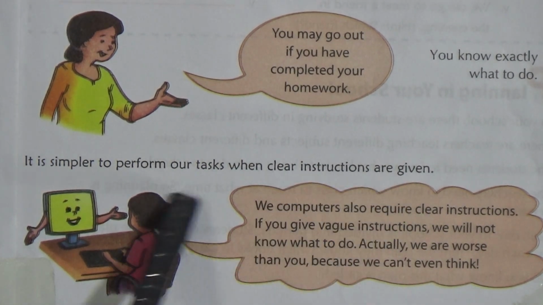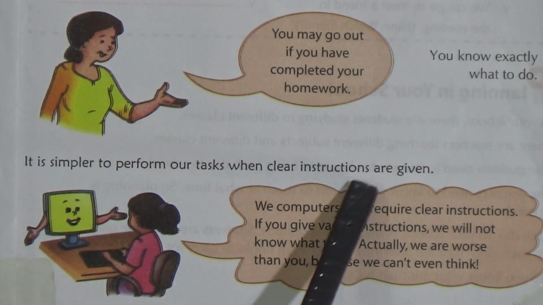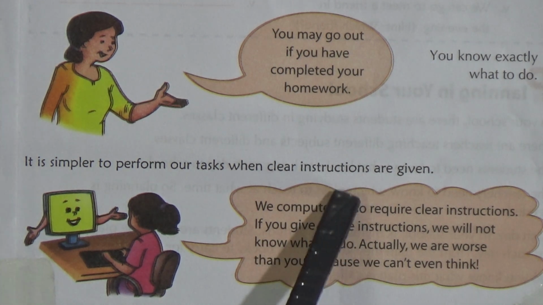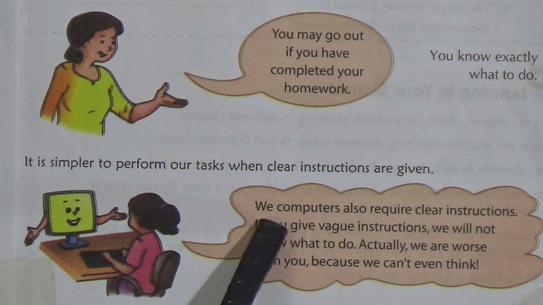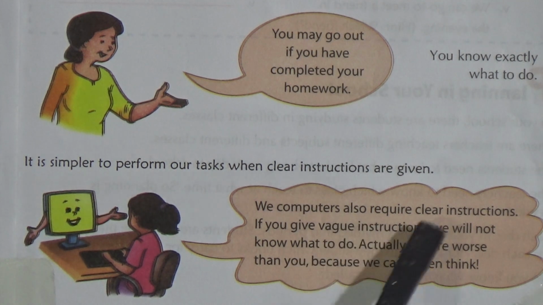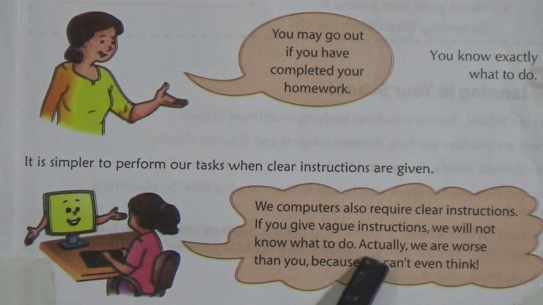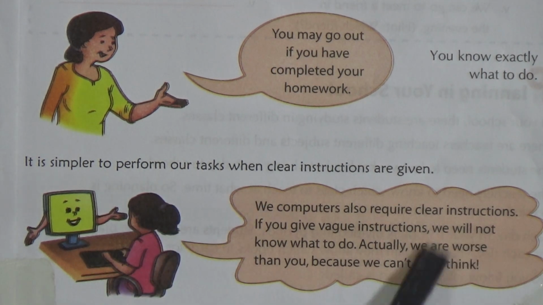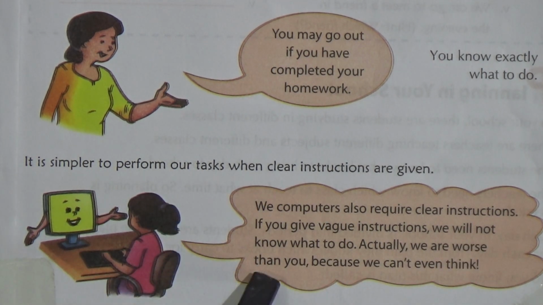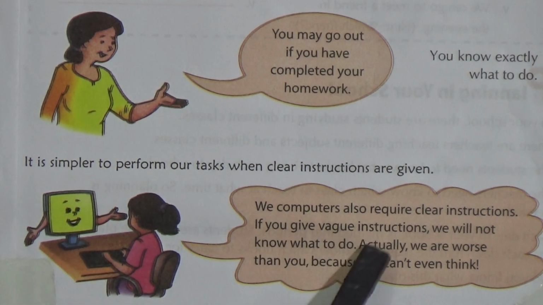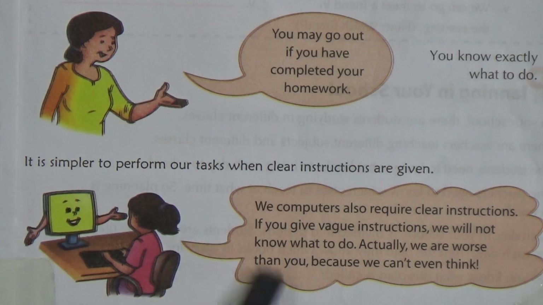It's the same for the computer. When clear instruction is given, a computer can perform a task properly. We computers also require clear instructions. If you give vague instructions, we will not know what to do. Actually, we are worse than you because we can't even think. So a computer can't think by itself. They depend on the instructions given to them. So instruction given to a computer needs to be clear.